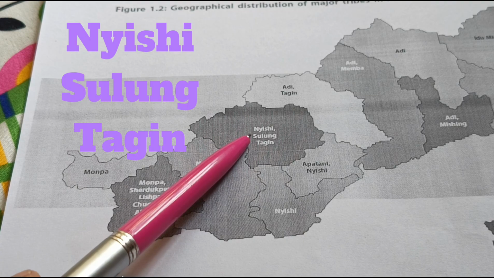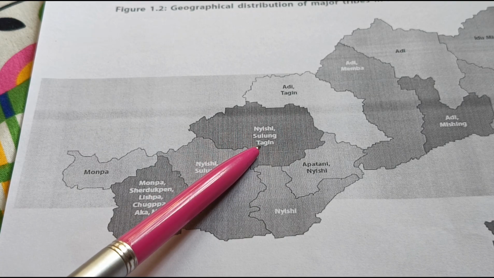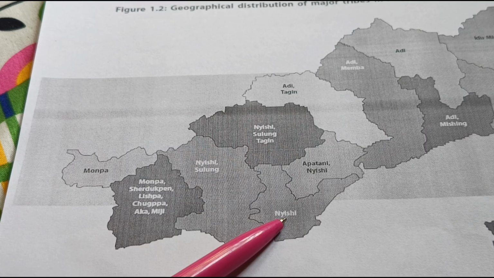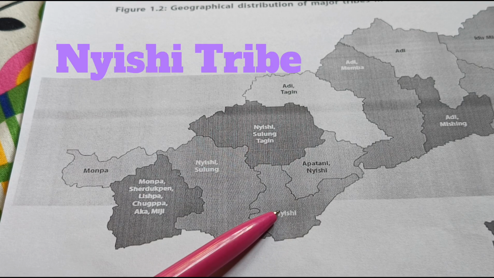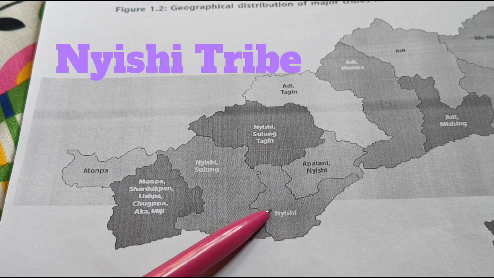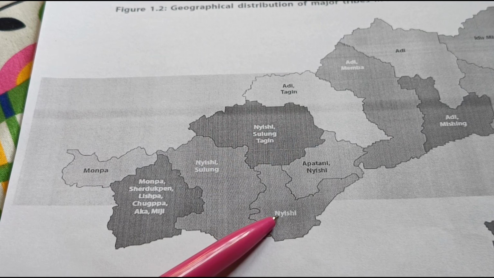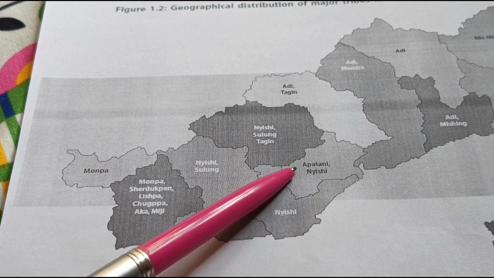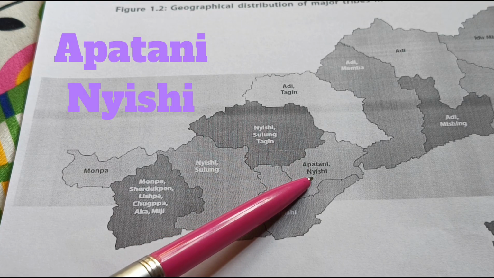Here Nishi, Sulung and Tagin tribes live. After that, in this district of Papumpare, which also has the capital city of Itanagar, you'll mostly find the Nishi tribe. And in the Lower Subansiri district, we have Apatani and Nishi tribes.